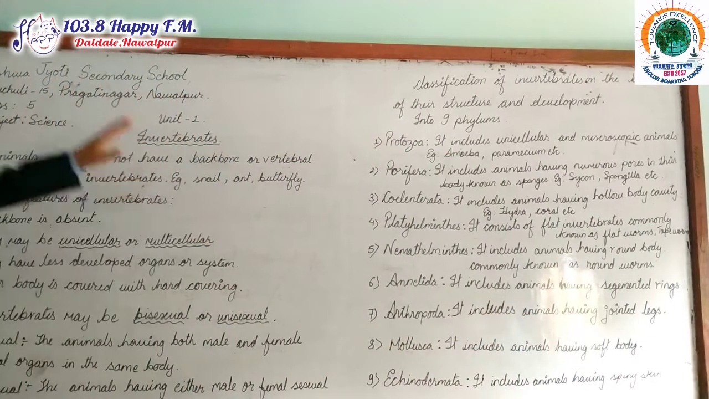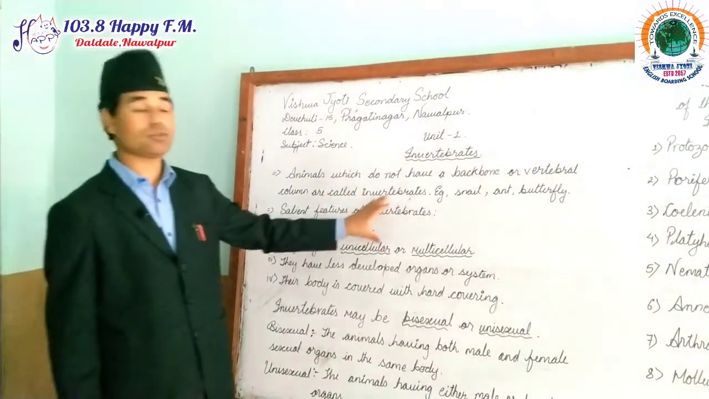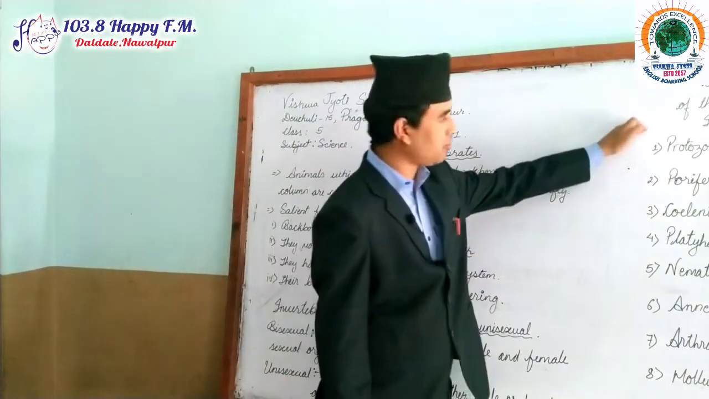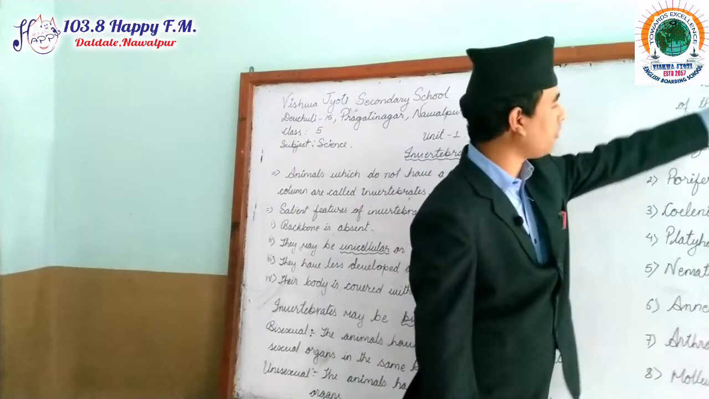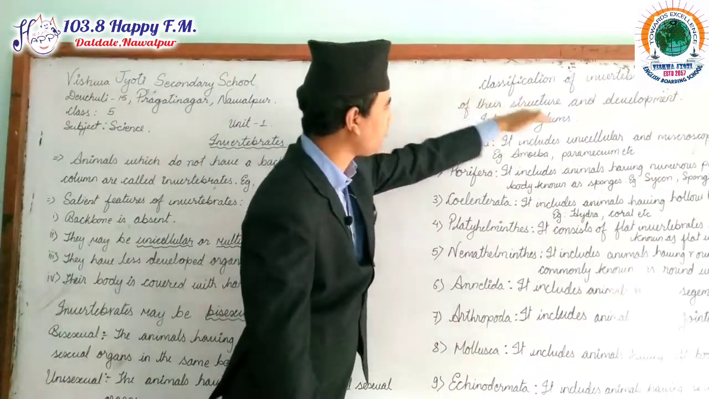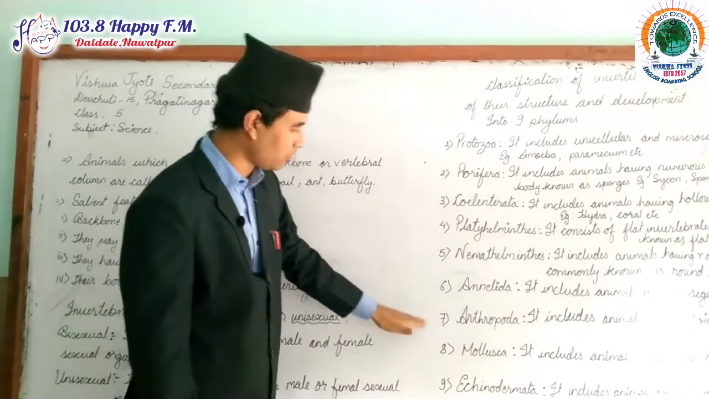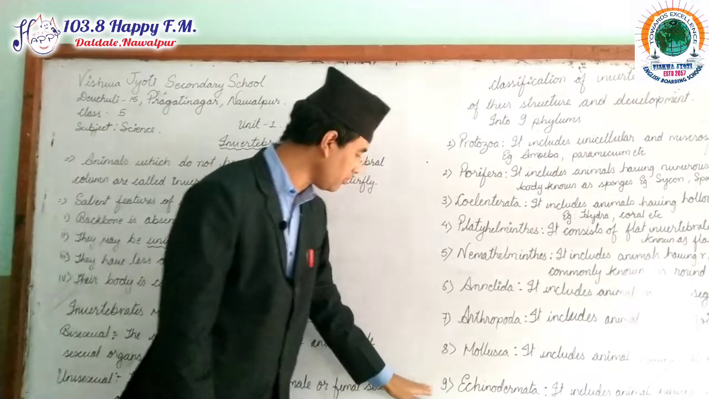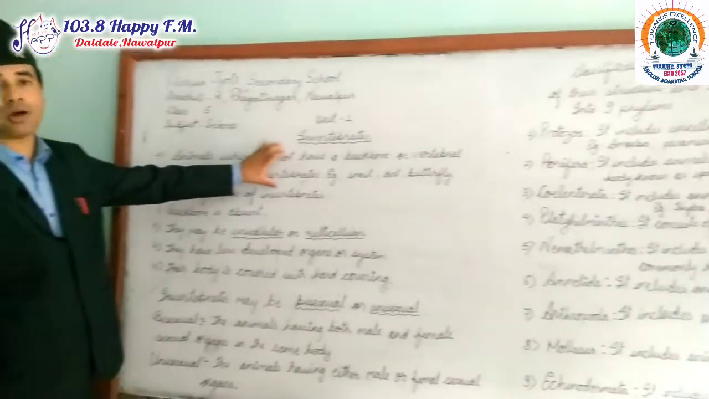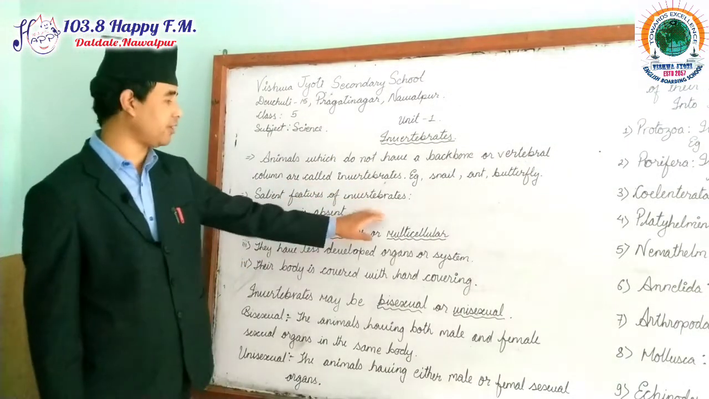Now my dear students, these are the basic things regarding the invertebrate animals, and these are very important points that you should remember and learn by heart. Classification of invertebrate animals on the basis of their structure and development includes 9 phyla: Protozoa, Porifera, Coelenterata, Platyhelminthes, Nemathelminthes, Annelida, Arthropoda, Mollusca, and Echinodermata. Now what is an invertebrate? I hope you are very clear regarding this one. Salient features of invertebrates are also very important.